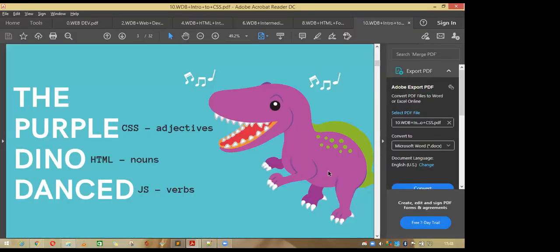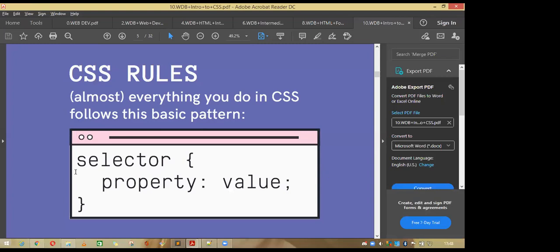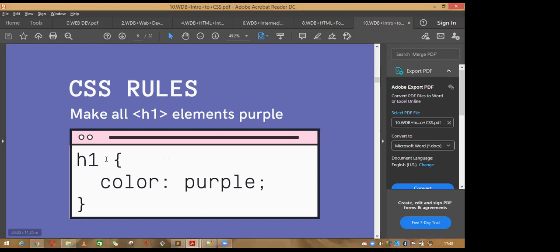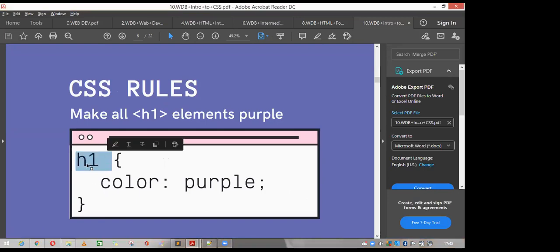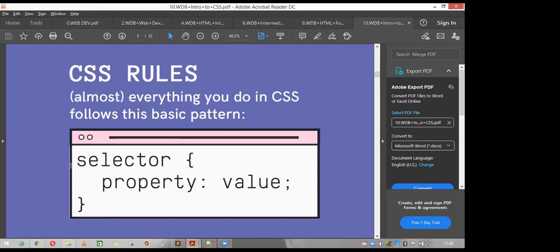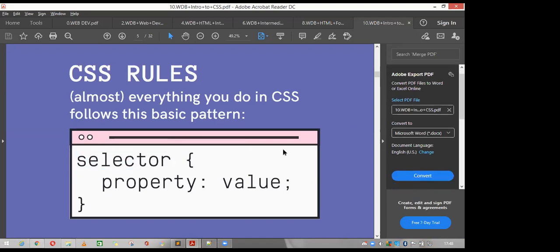So in the CSS, there are three things. One is selector, one is property, and what is the value of this property. Suppose you wanted to style your h1 tag, h1 is the heading tag. h1 is the selector.